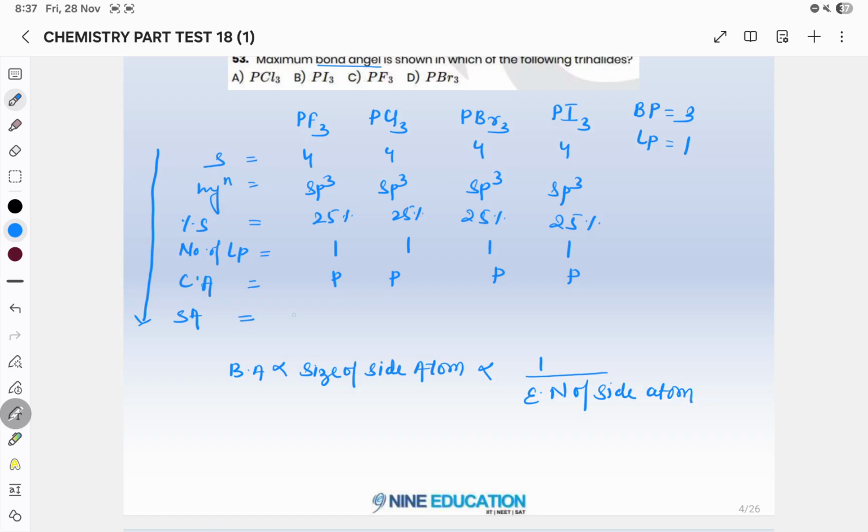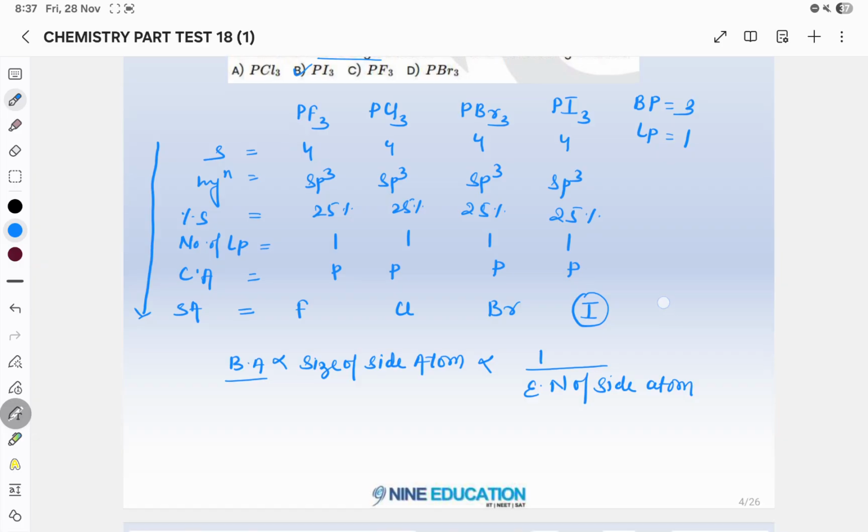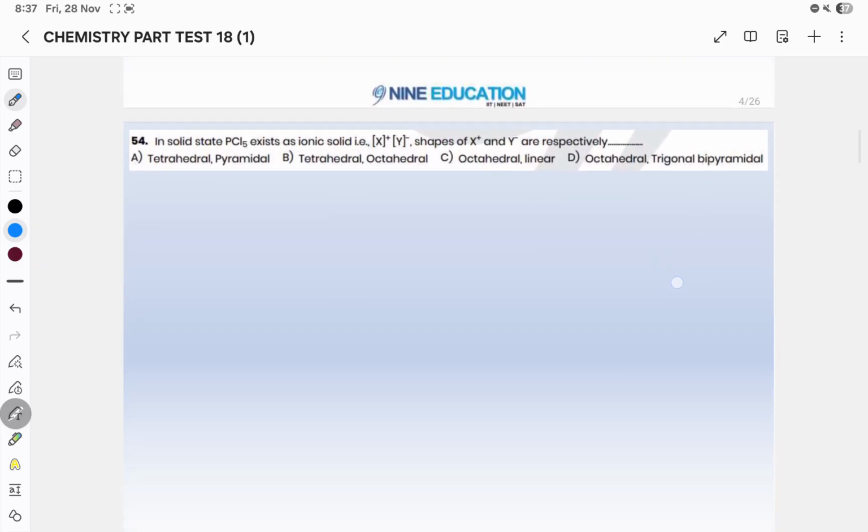So the side atom in the first case is fluorine, second case chlorine, bromine and iodine. Iodine is having maximum size, so it is directly proportional to bond angle. So PI3 will have highest bond angle.